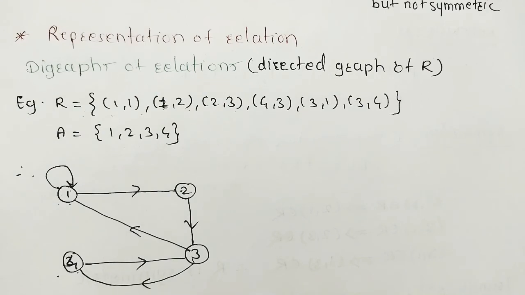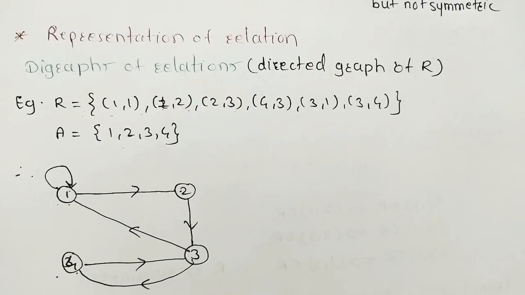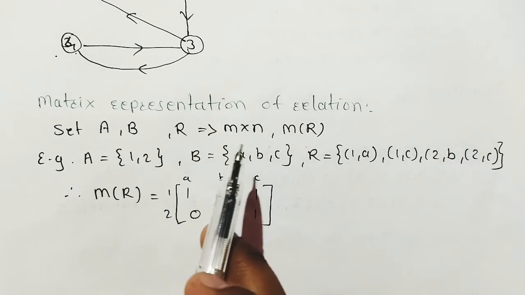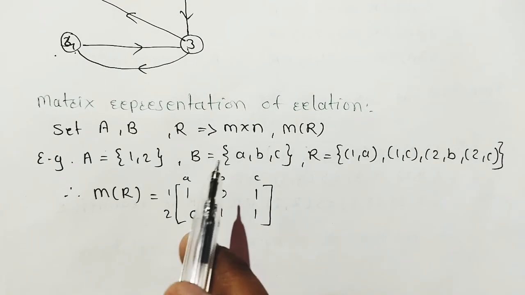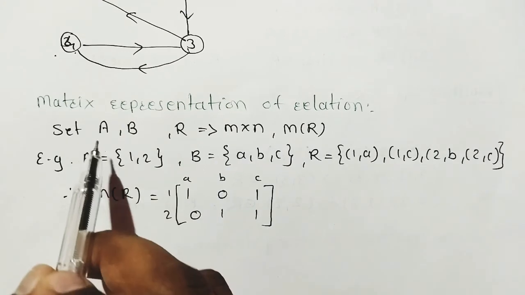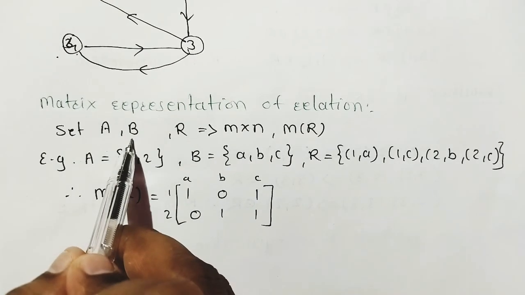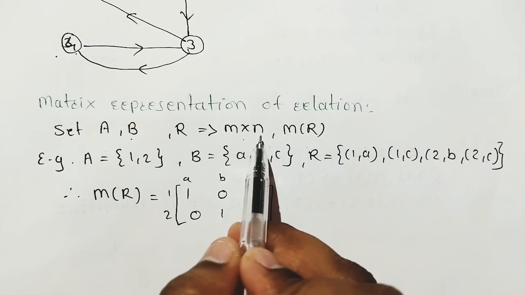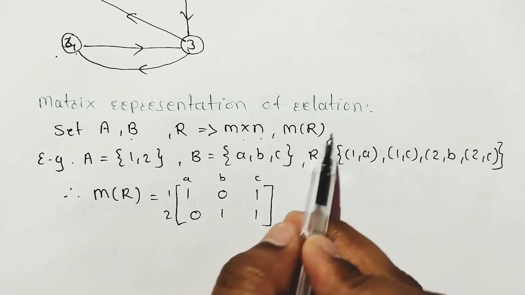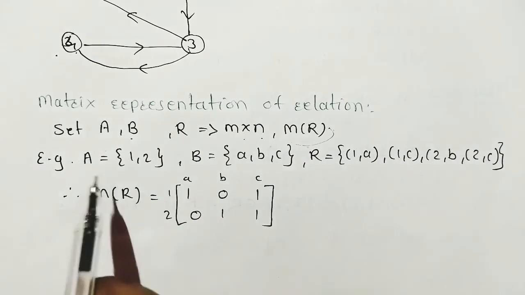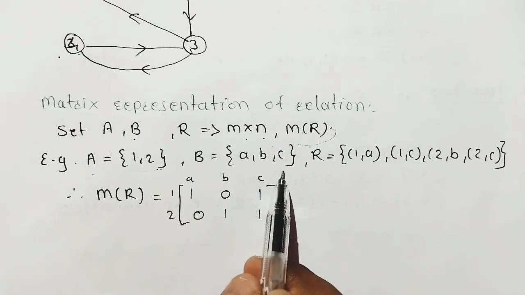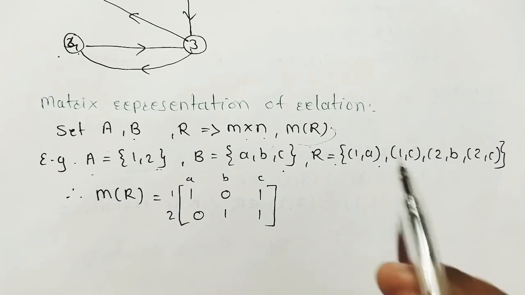Very simple. This is first method to represent the relation, and second method is matrix representation of relation. How to represent in a matrix? For example, there are two sets A and B. Relation contains M into N elements. Now matrix of relation M of R. A set is here, B set is here, and relation is given here. Just draw the matrix.